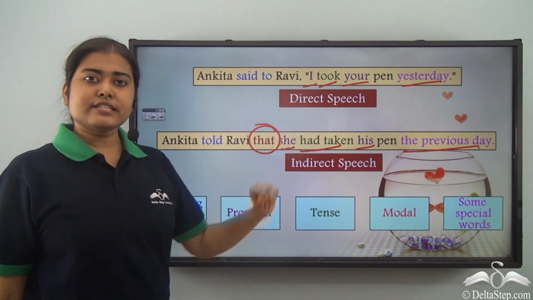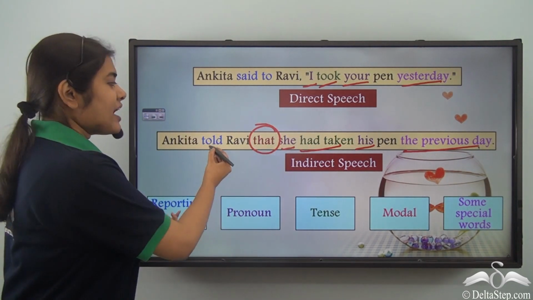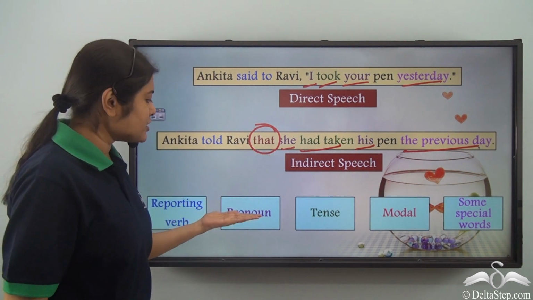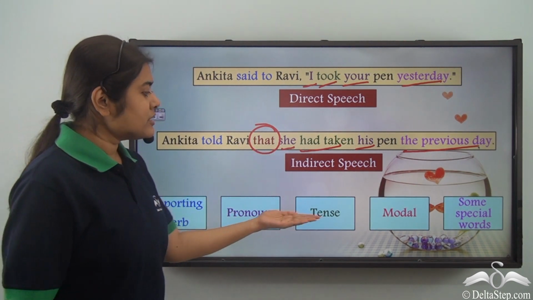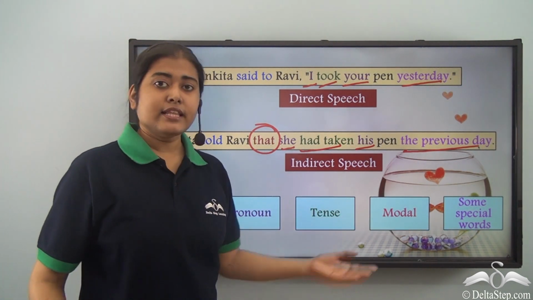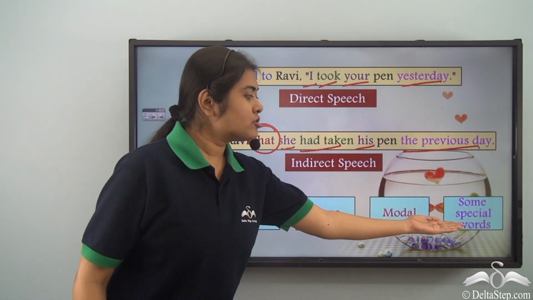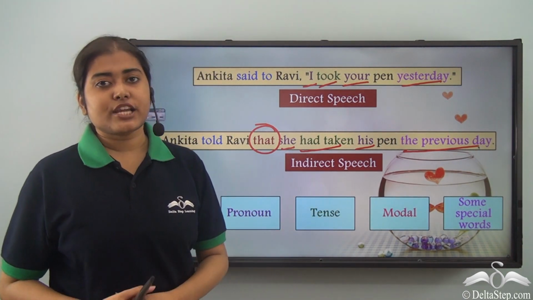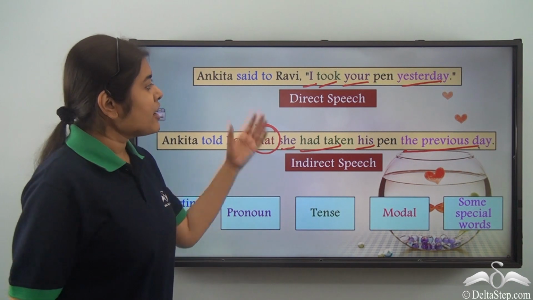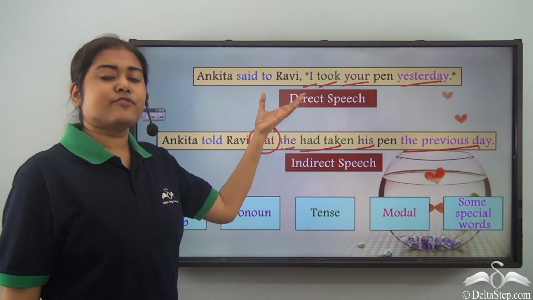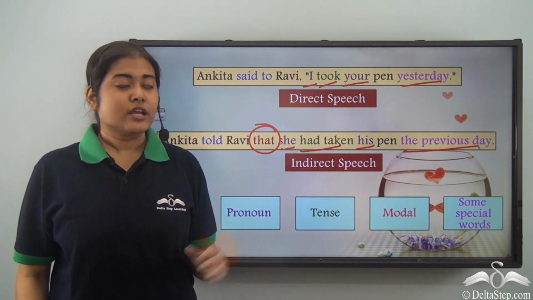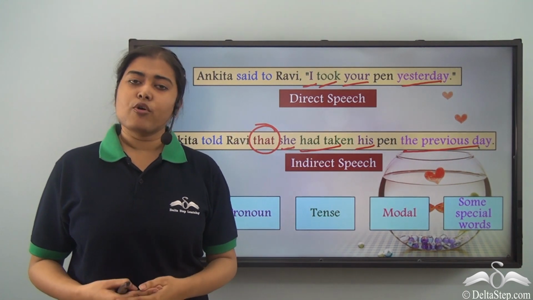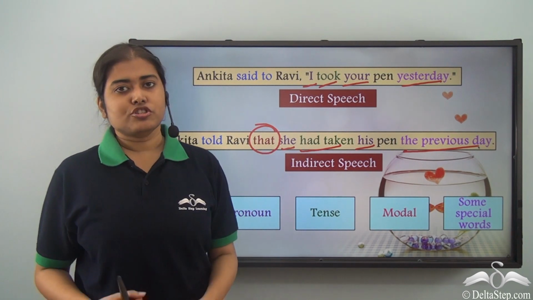So what are the changes that take place? First, we have the change in the reporting verb, then addition of this conjunction, change in pronoun, tense, modal if there's any, and also change in some special words. So all these are the different changes that we have to keep in mind while we are converting a sentence from direct speech to indirect speech. Now, given these rules, we are going to learn some more about the conversion today.